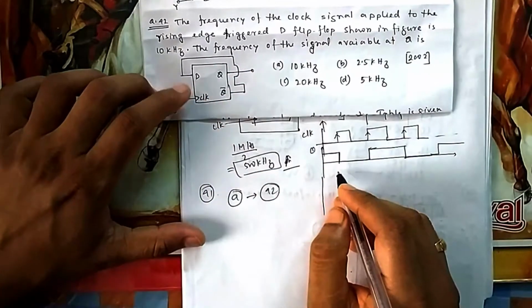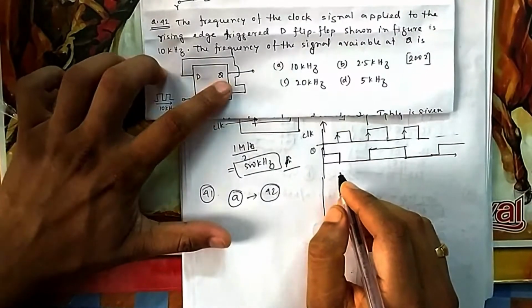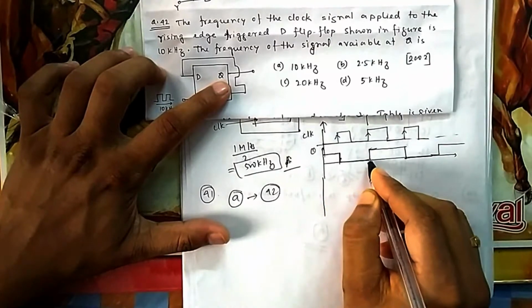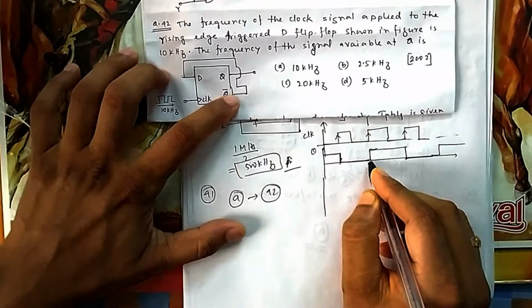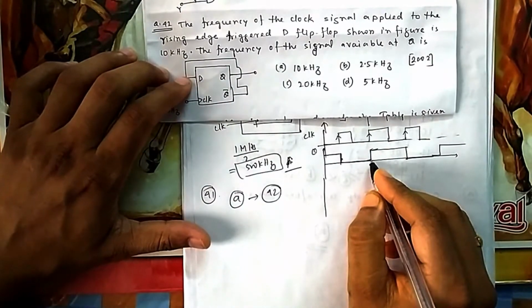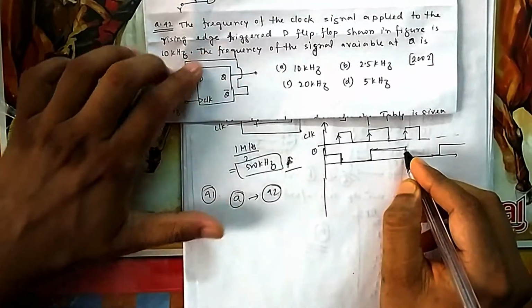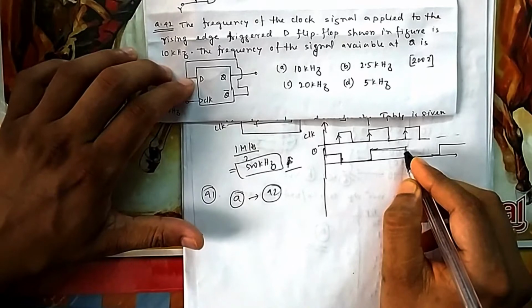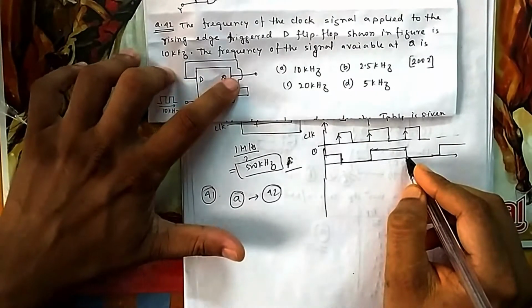Okay. So whenever you give a clock pulse, what will happen? Because your input is 0, it will make Q 0. So it will change here. Then because Q is 0, Q bar becomes 1, so again it will await the next clock pulse. When the next clock pulse comes, the input is 1, so it will change the output to 1. Again, because Q is 1, Q bar is 0, so the input will become 0. But the output will not change, because it will wait for the next clock. So when the next clock comes, because the input is 0, the output will be 0.